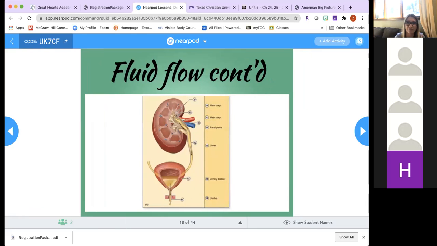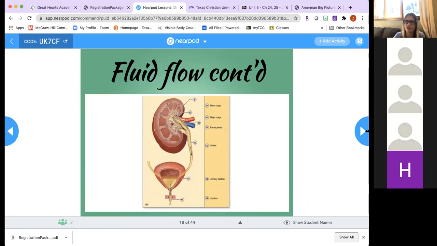Okay, here's that figure continued. After the papillary duct, urine will flow into the minor calyx, then through the major calyx, then the renal pelvis, then from the renal pelvis into the ureter. The ureter brings urine into the urinary bladder, and when the bladder is filled with enough urine, or whenever you want to consciously expel urine, it will contract and expel urine into the urethra and out of the body. So that's our fluid flow.